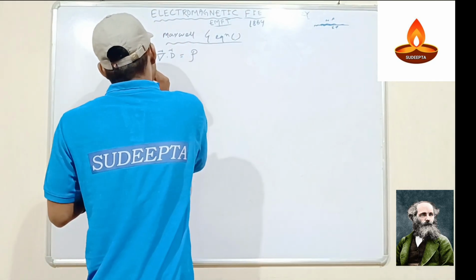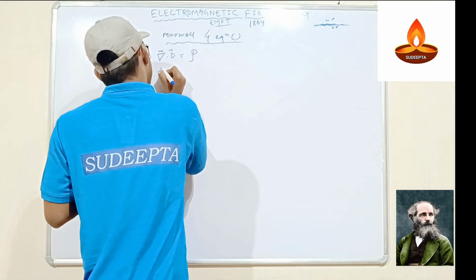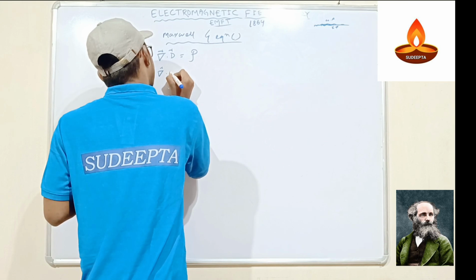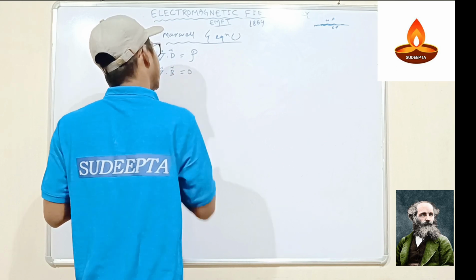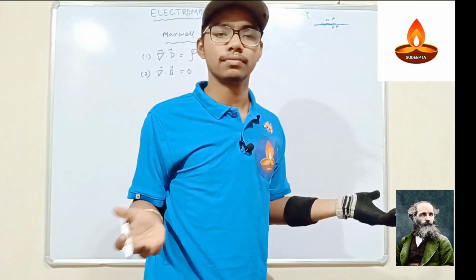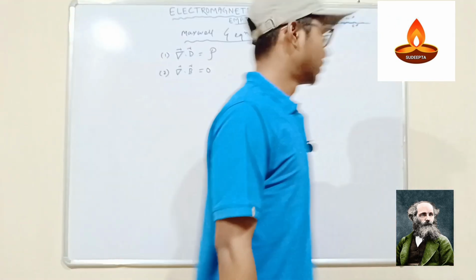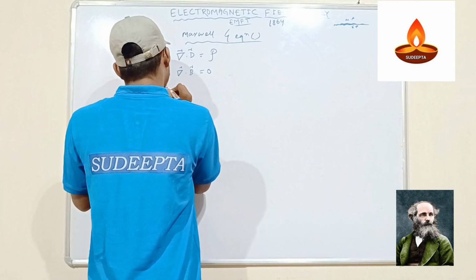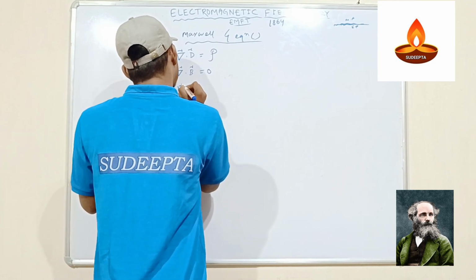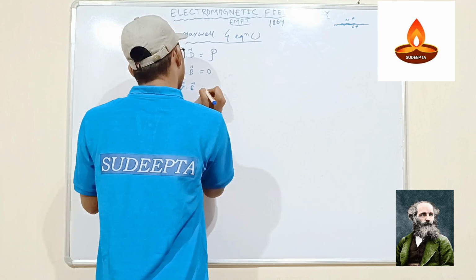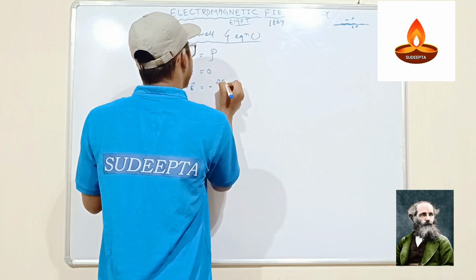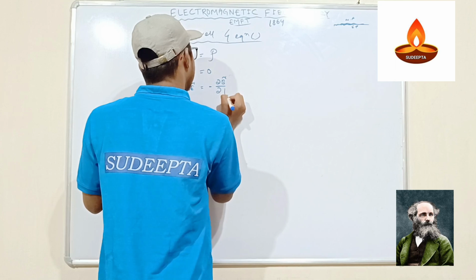The second equation is divergence of B equals 0. The third equation is curl of E equals minus dB by dT.